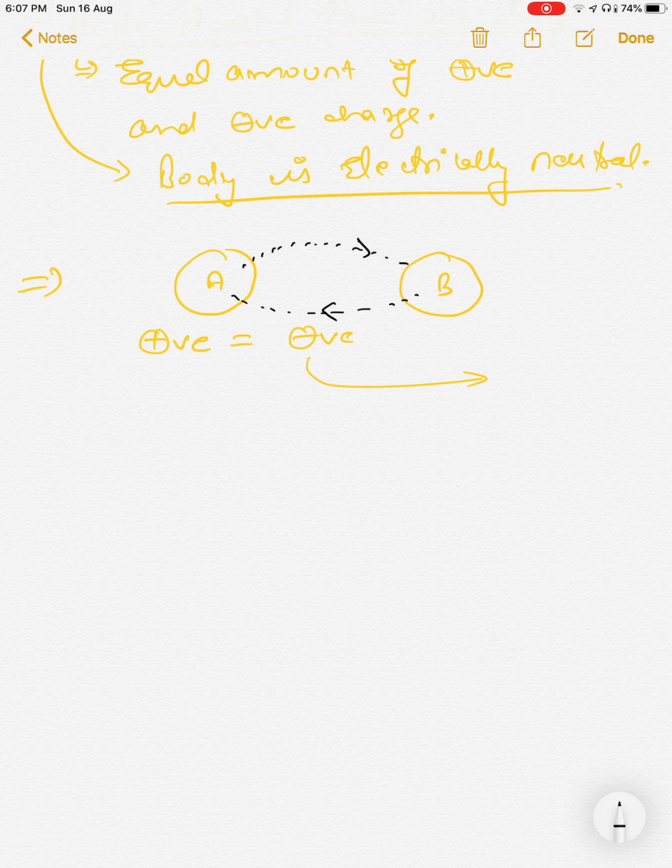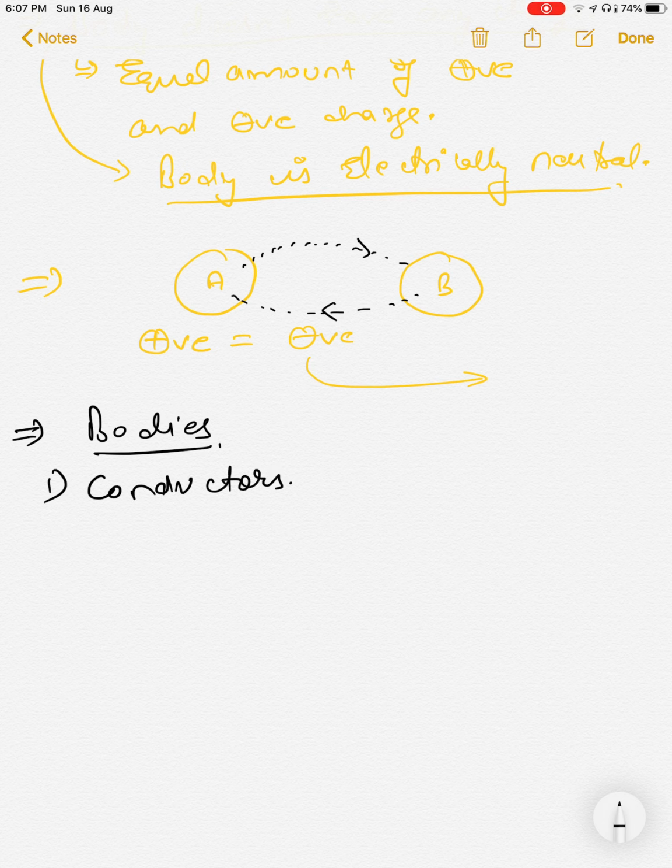No, it doesn't. So let's classify bodies on the basis of their ability to exchange charges when you rub two bodies against each other. On that basis, bodies are classified into two types. One is called conductors, and another is called insulators.